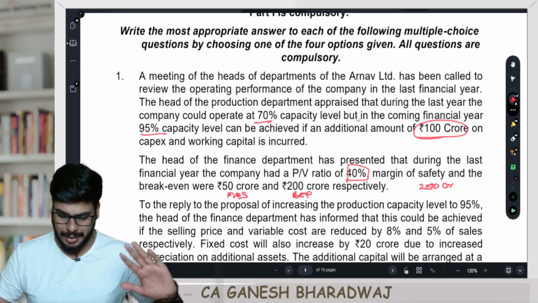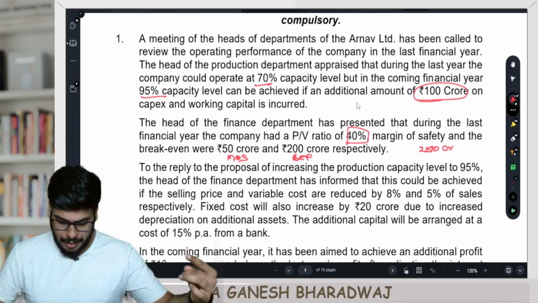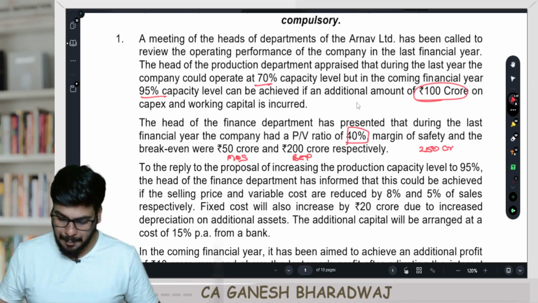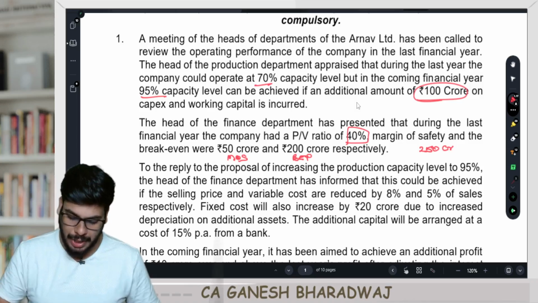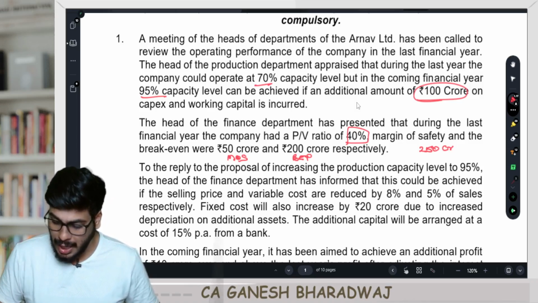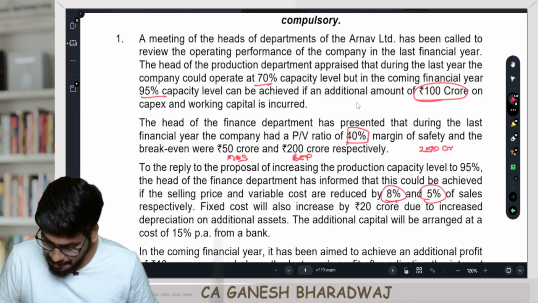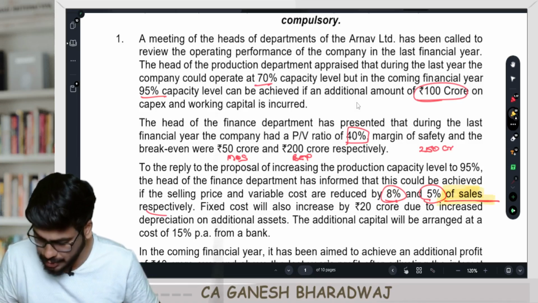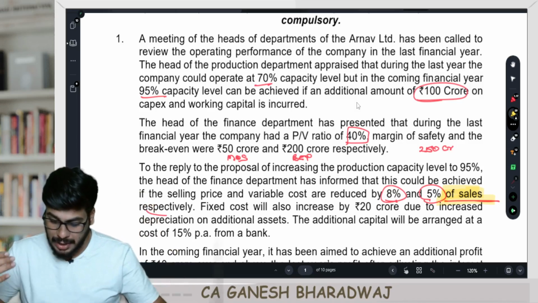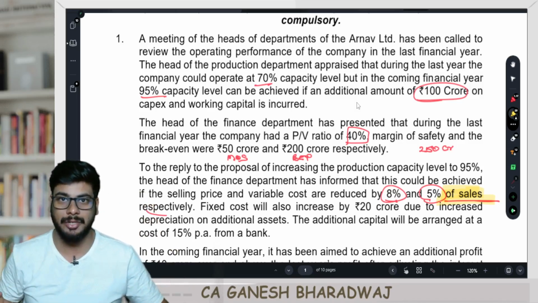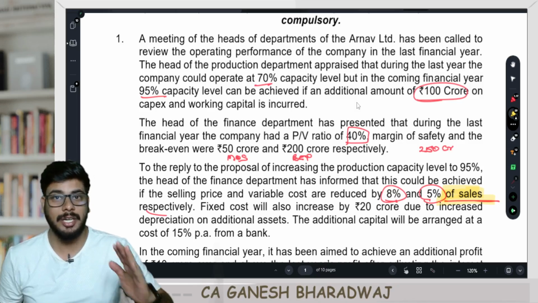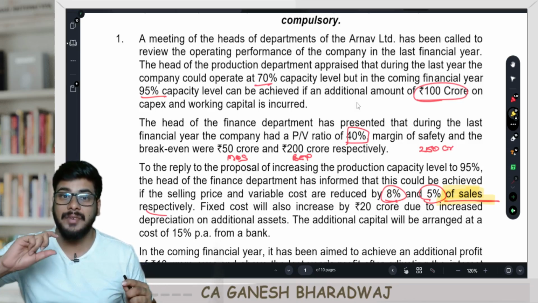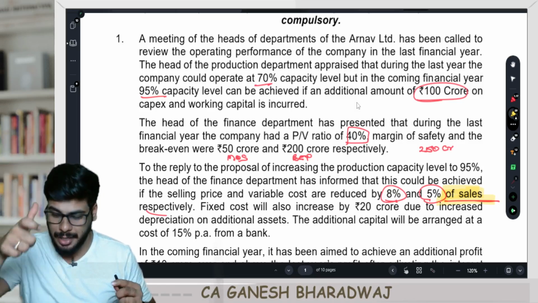The PV ratio of the last year has also been given. In reply to the proposal of increasing the production capacity level to 95%, the head of the finance department has informed that this could be achieved if the selling price and the variable cost are reduced by 8% and 5% of sales respectively. Now the word here is this. Even the variable cost is reduced by 5% of sale. Are you clear with this? Not as compared to the previous year's variable cost, we are reducing by 5%. No. Here they are saying the variable cost ratio is being reduced by 5%.